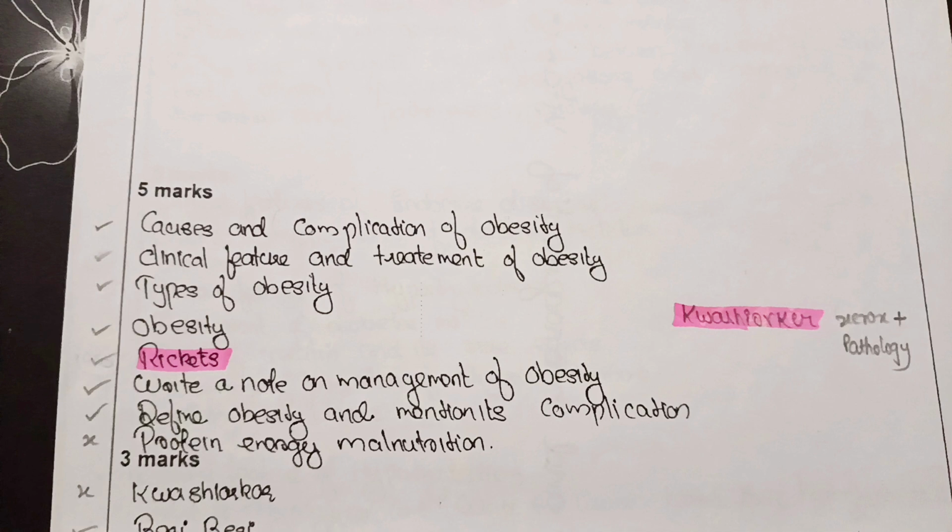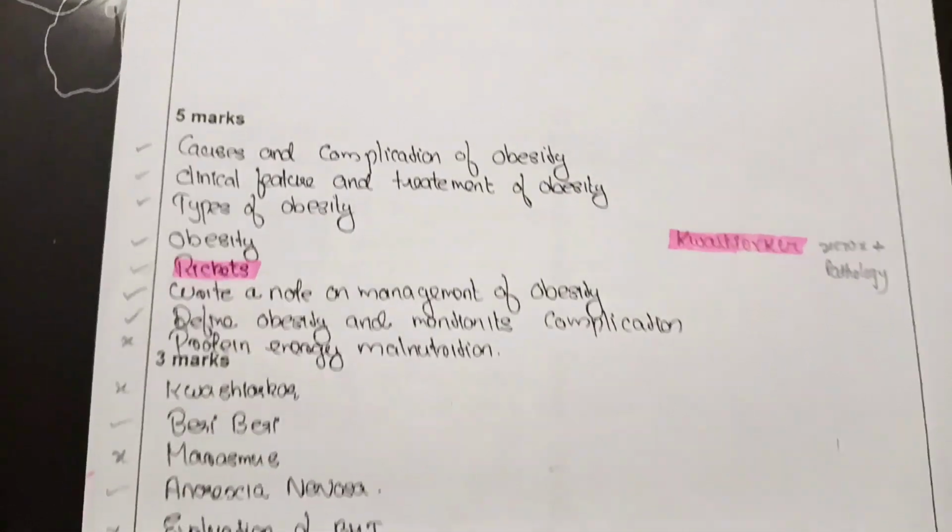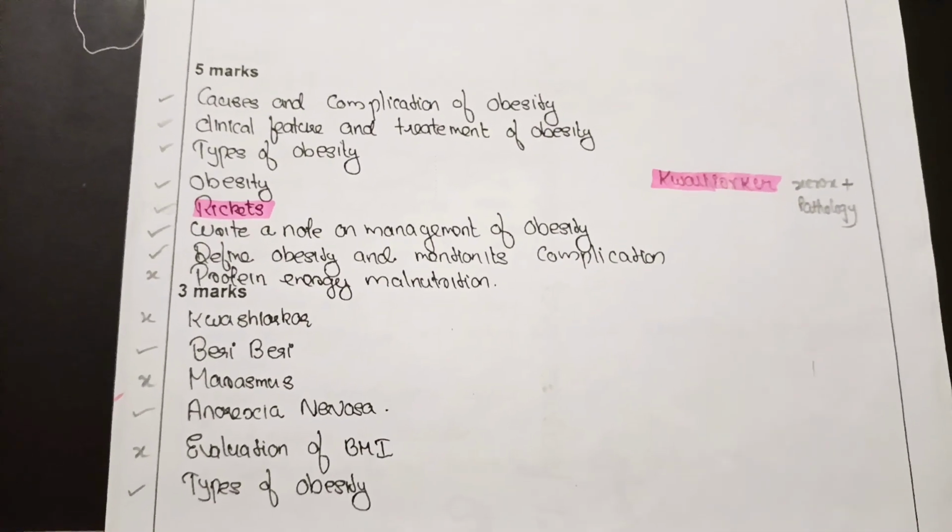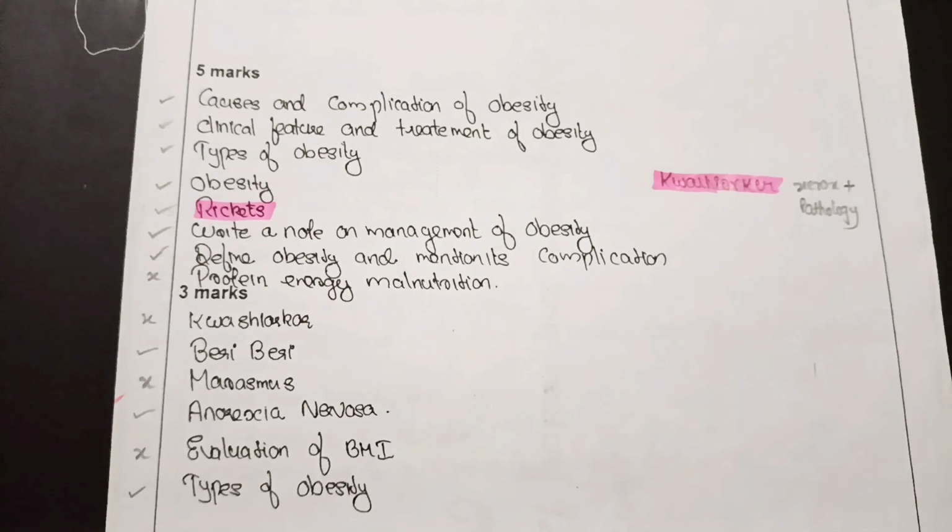Now the next question, rickets. Write a note on management of obesity again. Define obesity and mention complications. Protein energy malnutrition. The next one, kwashiorkor. Coming to the important 3-mark questions. First one, kwashiorkor. Second one, beriberi. Third one, marasmus. Fourth one, anorexia nervosa.